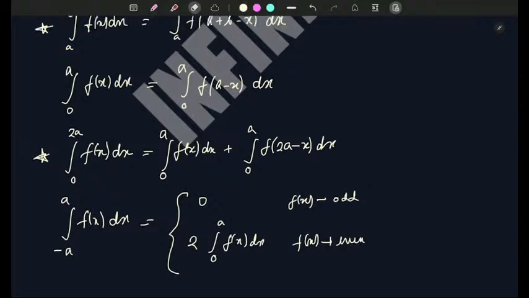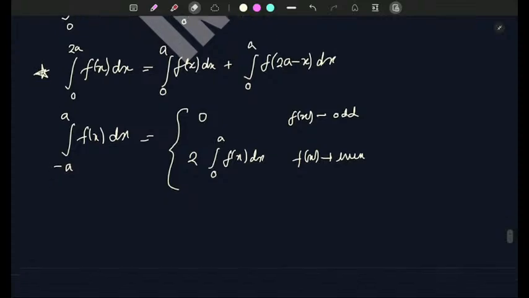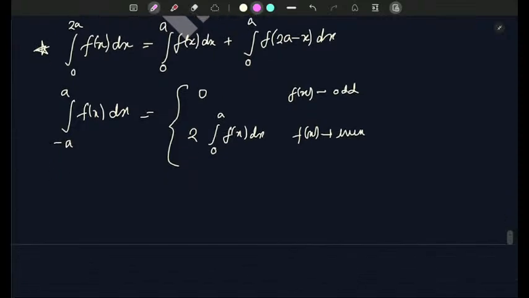Next we need to know the Newton-Leibniz rule. So let me write it down. Leibniz rule. What is this rule about?